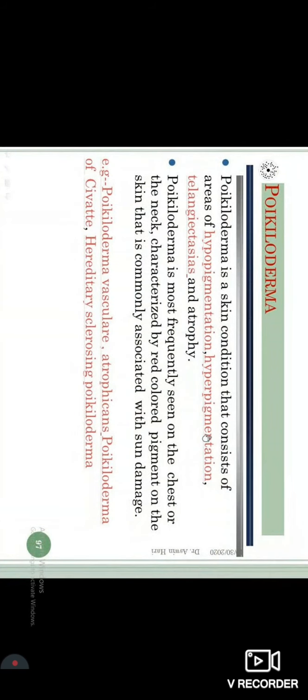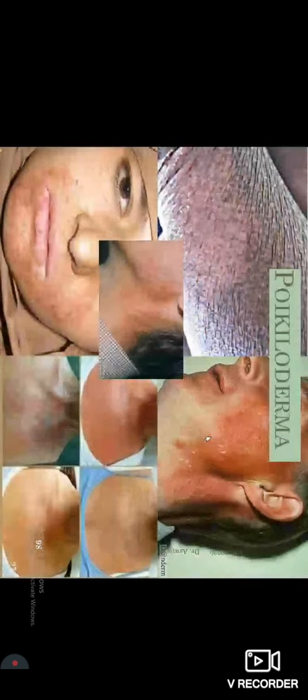Poikiloderma, as the name suggests, means multiple skin conditions at a single place. There will be hypopigmentation or hyperpigmentation, and you can have telangiectasia and atrophy. That is the usual combination. It is usually found on the chest and neck, and it can happen because of a vascular phenomenon. Vascular problems like vasculitis, or hemangiomas though not so much, but vasculitis for sure gives you poikiloderma. Multiple pathologies you can see. I'll show you the images next.